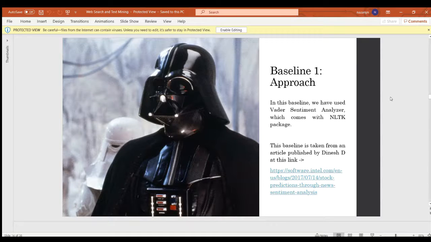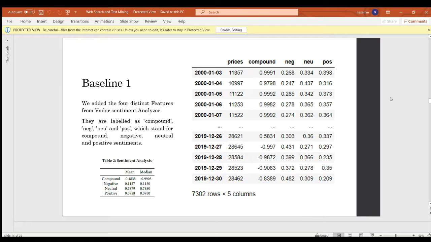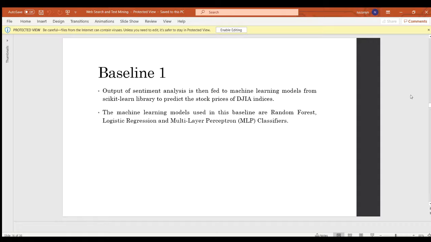In this baseline, we have used the Vader Sentiment Analyzer, which is trained using social media and news data, and gives a positive, negative, neutral, and compound score for a string. One interesting thing we found out is that the compound sentiment is quite negative, even though the market index is growing in our period. The output of sentiment analysis is then fed to machine learning models to predict DJIA.